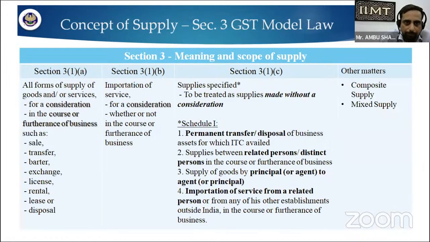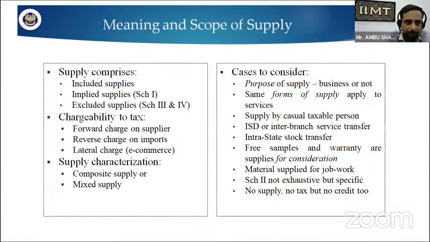But before this, we have to look into Section 3, in which we have clearly defined the scope, what should be the meaning, how you define it, and from which clauses it is defined. While comprising all the things, we have to conclude what to include and what should be excluded: what do excluded supplies include, and what do included supplies include.